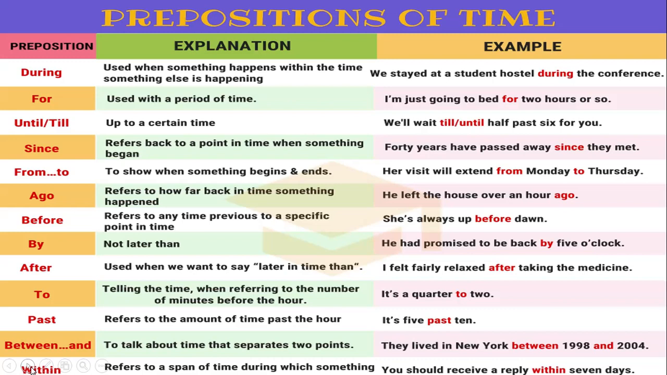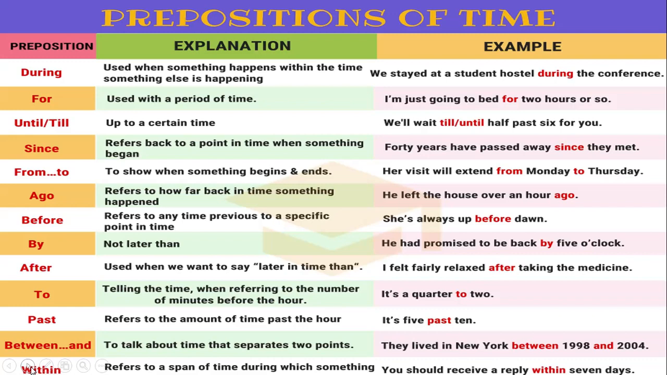Next is after. After is used when we want to say later in time than. I felt fairly relaxed after taking the medicine. Next, to, telling the time when referring to the number of minutes before the hour. It's 1:45. Past refers to the amount of time past the hour. It's 10:05. Next is between and.